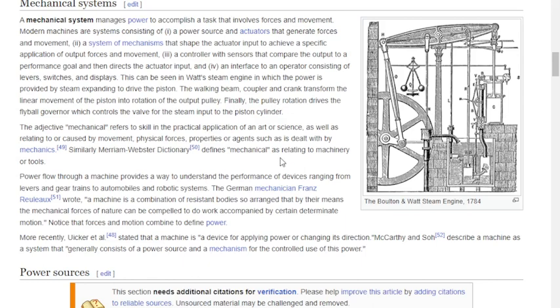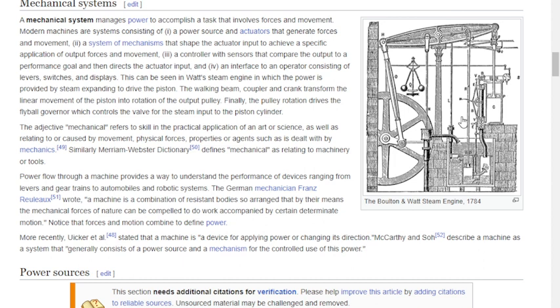Today we discuss mechanical systems. A mechanical system manages power to accomplish a task that involves forces and movement. A modern machine is a system consisting of a power source and actuators that generate force and movement, and a system of mechanisms that shape that actuator input to achieve a specific application of output forces and movement.